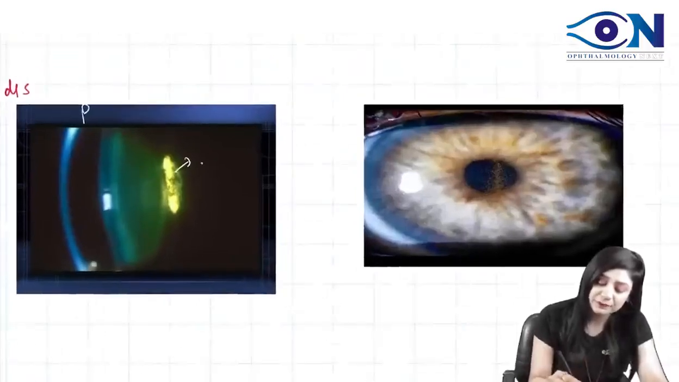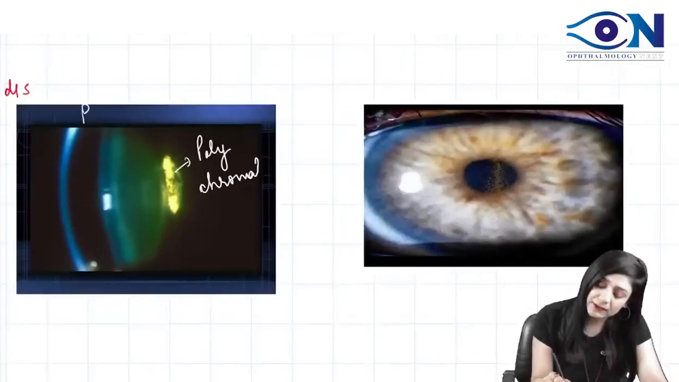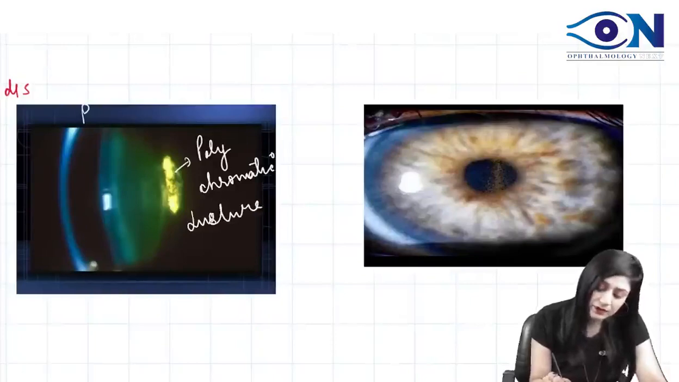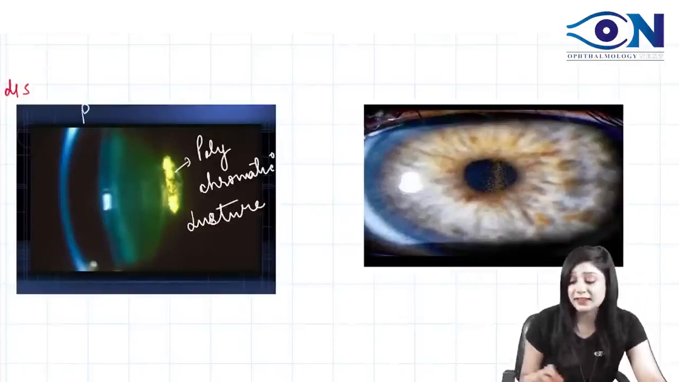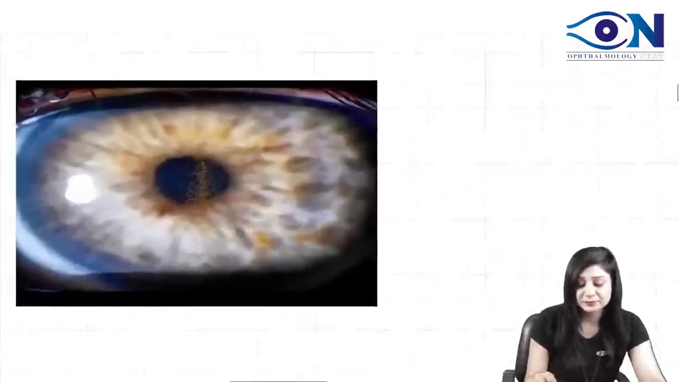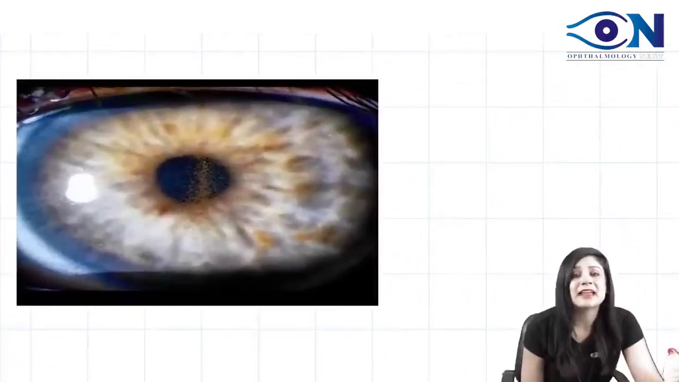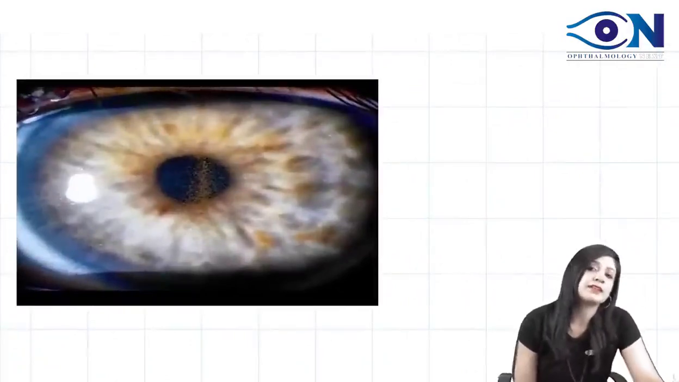This one is the polychromatic luster that you can get here. And yes, what is this, guys? Breadcrumb appearance is the granular consistency that you are getting on the slit lamp.